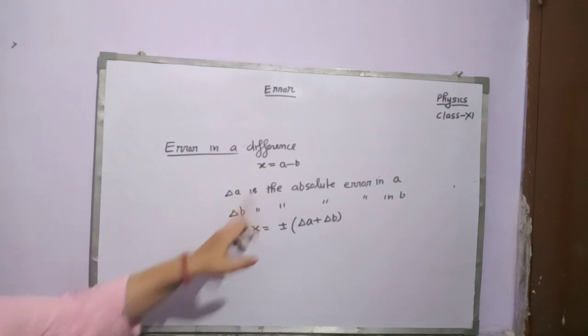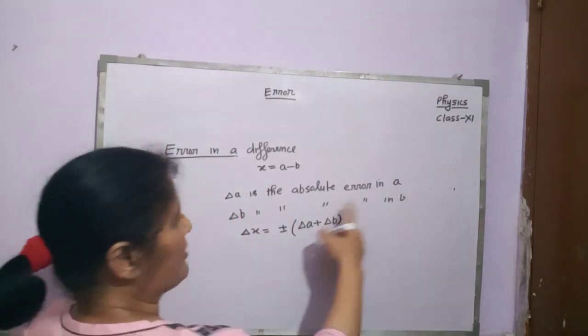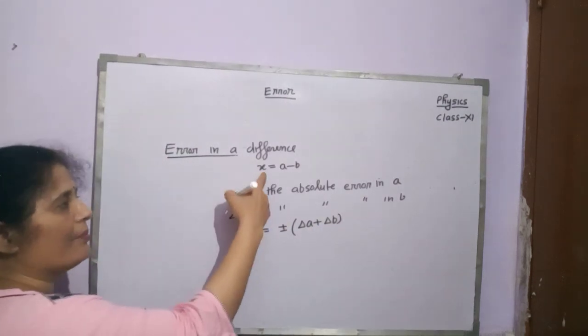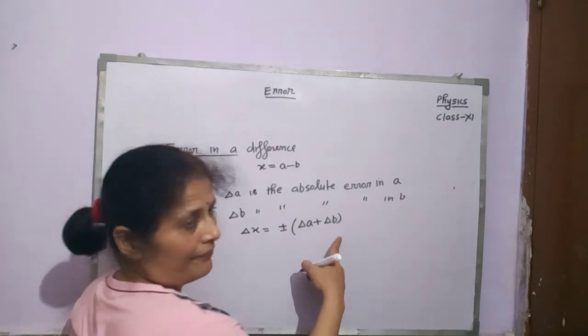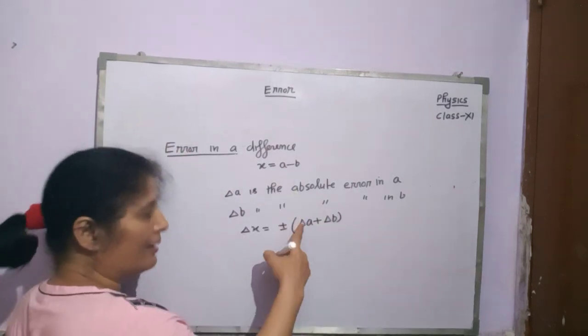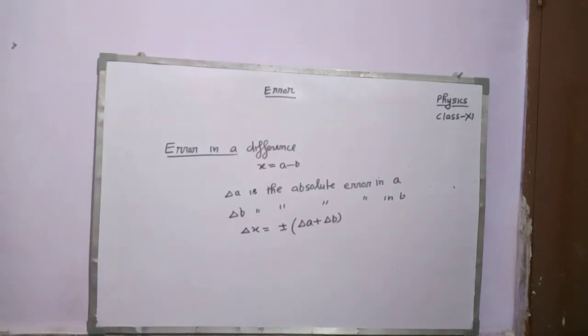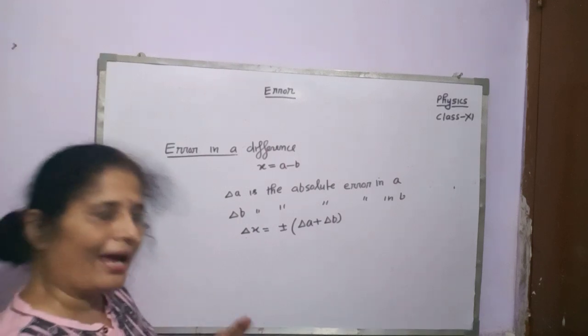Here x is equal to a minus b. Delta a is the absolute error in a, delta b is the absolute error in b. Then the absolute error in the measurement of x is also equal to delta a plus delta b. Here there is a negative sign, but their errors should be added. It should be noted that whether we are taking the sum or the difference, their errors should be added.